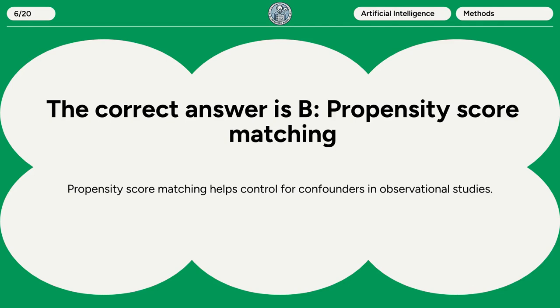The correct answer is B. Propensity score matching. Propensity score matching helps control for confounders in observational studies.